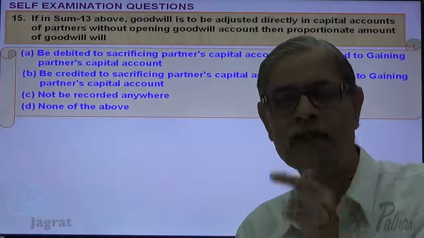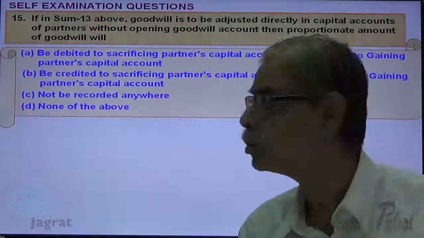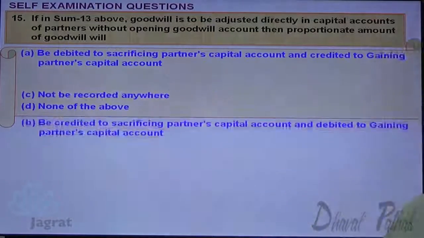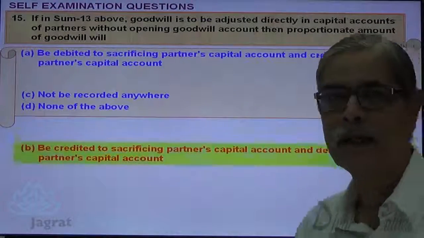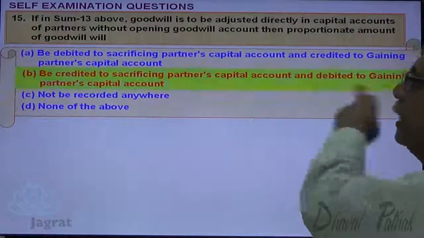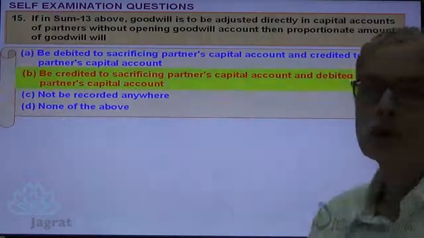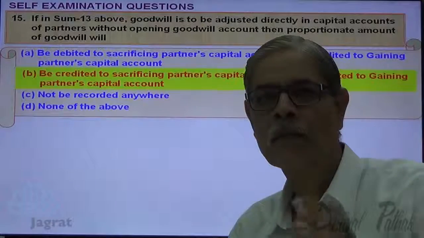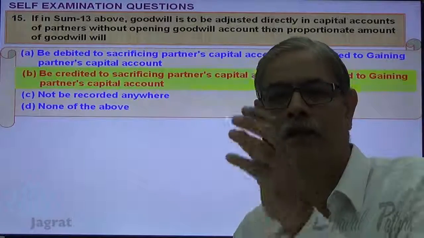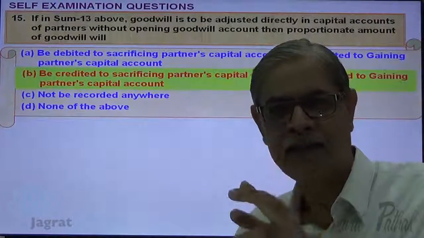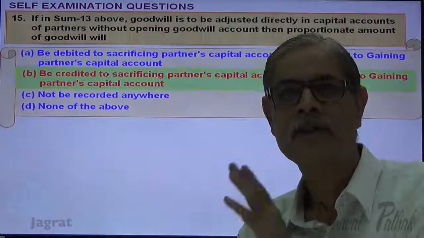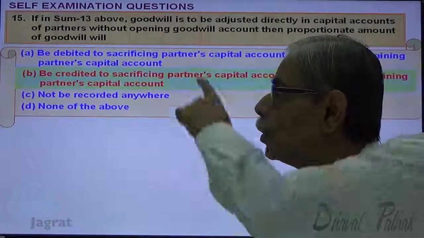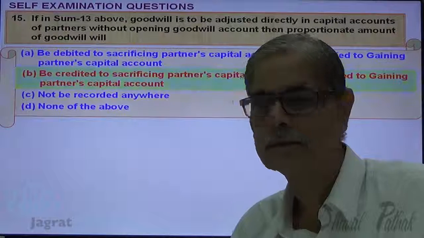The partner who gains and pays for it, the capital account is to be debited. So what's the correct option? The sacrificing partner's capital account is to be credited and the gaining partner's capital account is to be debited. So option B is the correct answer. Debit gainers, credit sacrificers. This is the principle. So option B is the correct answer.